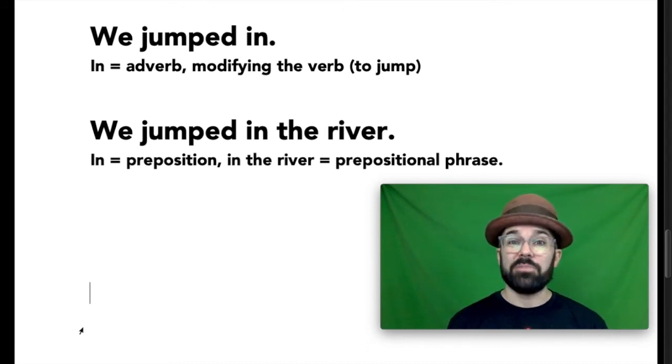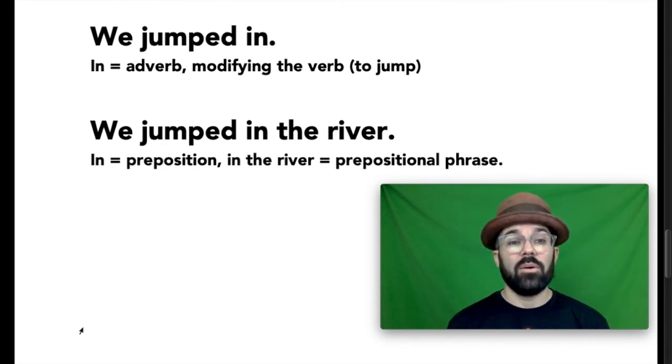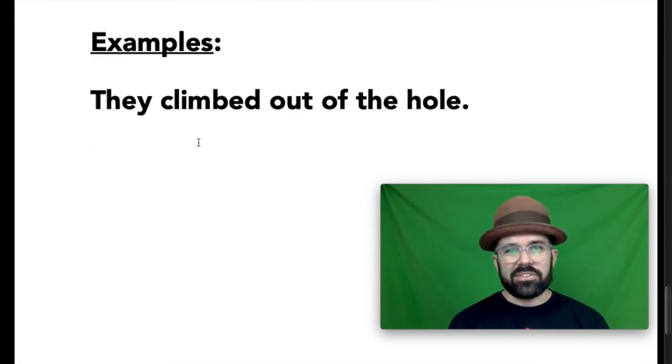I added an object to a preposition. And so with this slight modification, I have changed the word in from behaving as an adverb to behaving as a preposition. Now in we jumped in the river, in is a preposition, and in the river is a prepositional phrase.